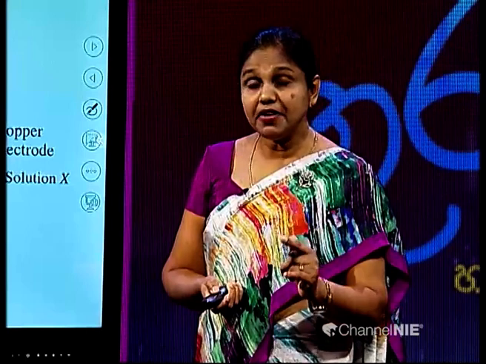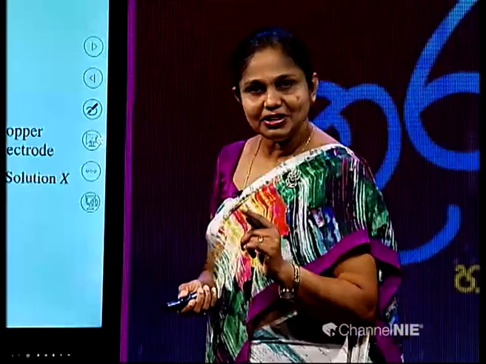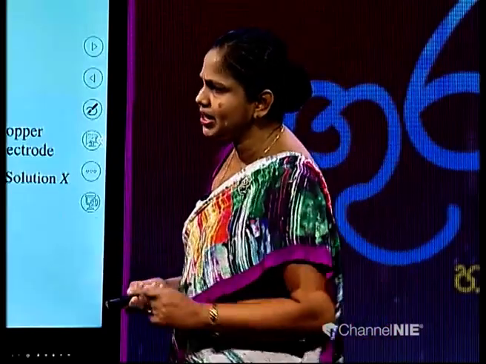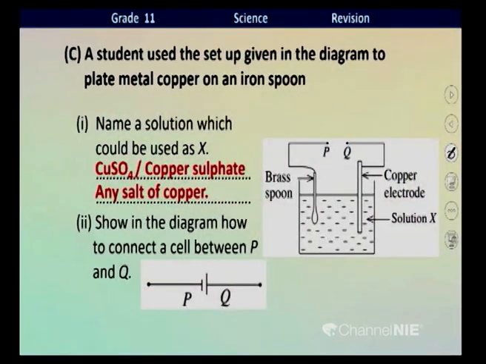Therefore, now we have to plate copper on the brass spoon here. Then definitely the brass spoon must be connected to the negative terminal of the power source or the battery. Let me show you how to connect this particular battery or the dry cell in between these two.